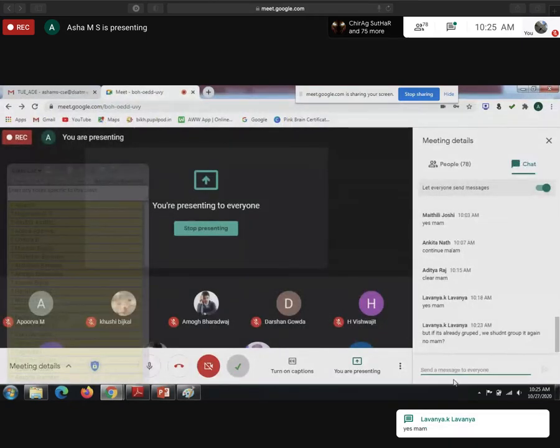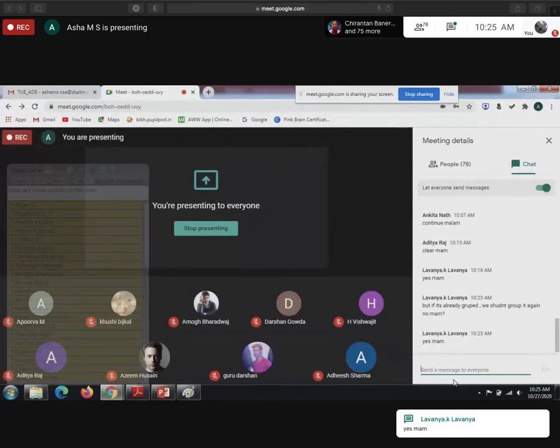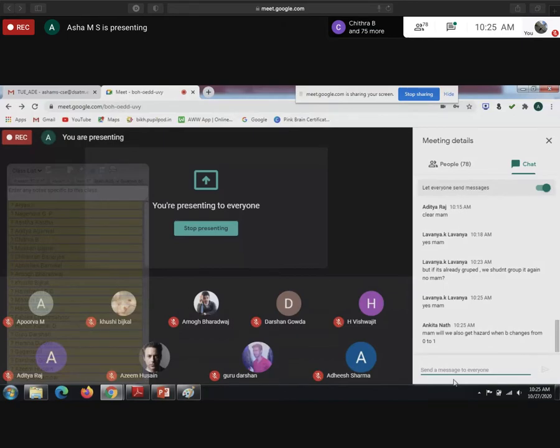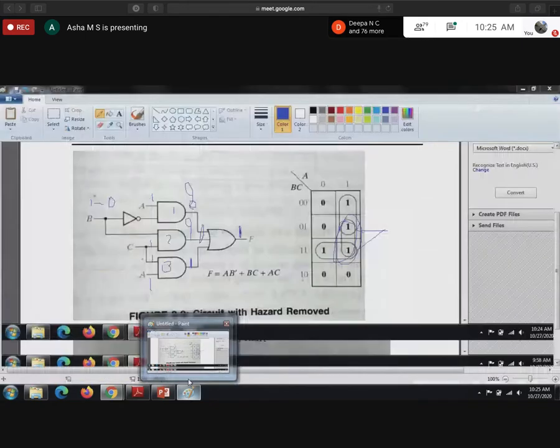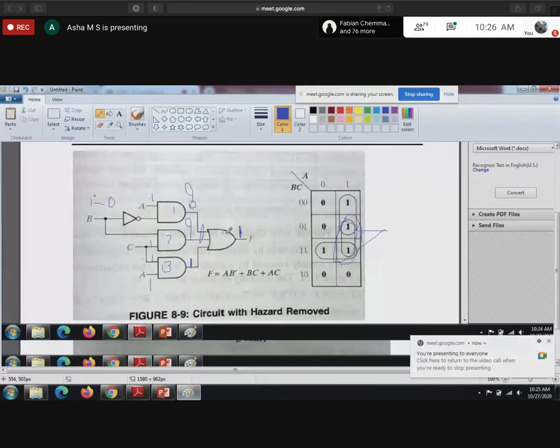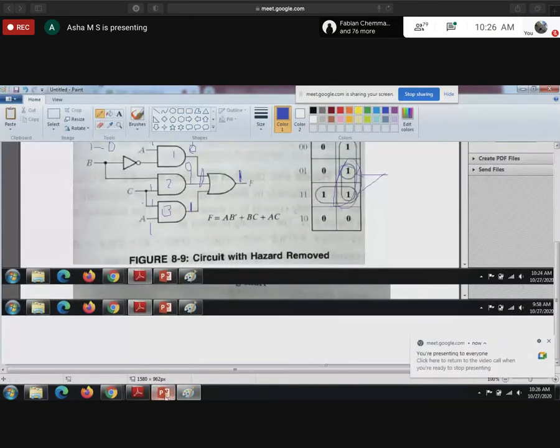Even static 0 is the same. B changes from 0 to 1, that we need to check, Ankita. Only the particular thing they have asked, we are going to concentrate on only that value. If you want to see that, we need to check that.